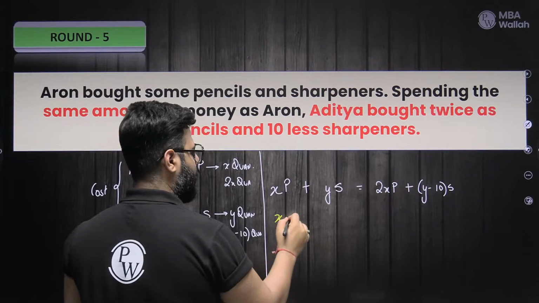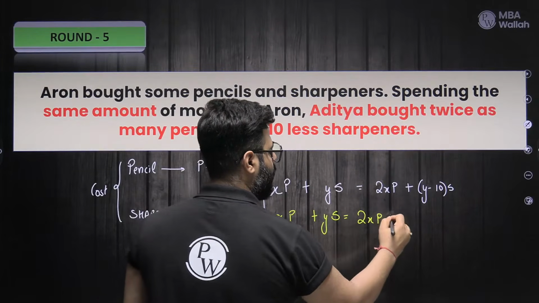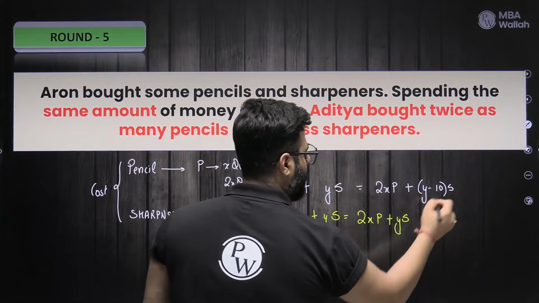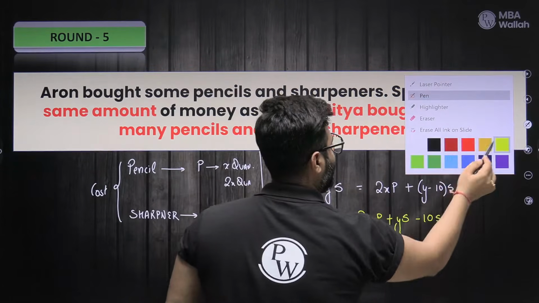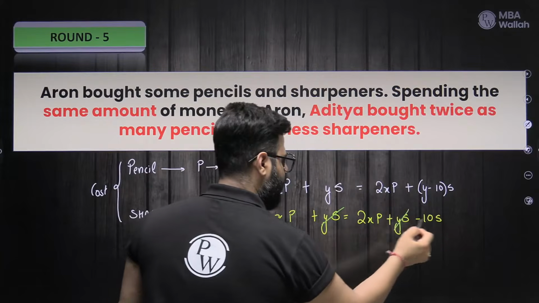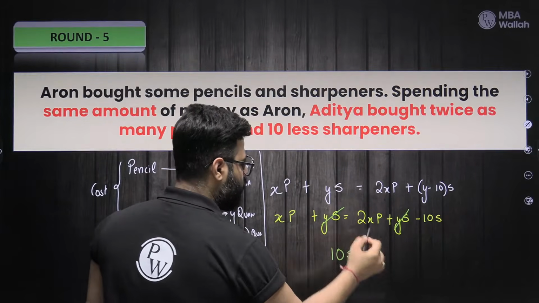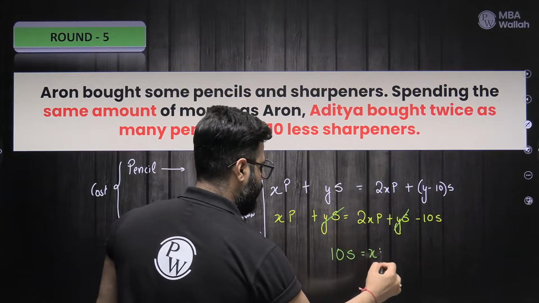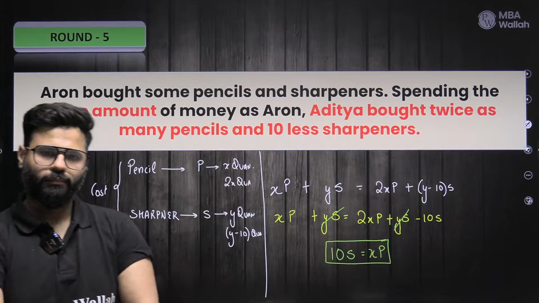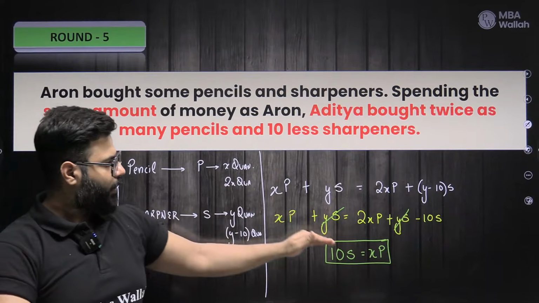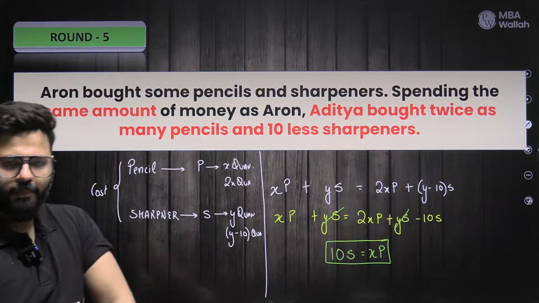This is xp plus y into s is equals to 2xp plus y into s minus 10s. Now what happens? Y gets cancelled. This minus 10s comes over here, you get a 10s, and the xp goes over there. 2xp minus xp, you get a xp. Comfortable, guys? Right? Are you here to here? Now this was looking complicated. This looks simple. Yes? Think.